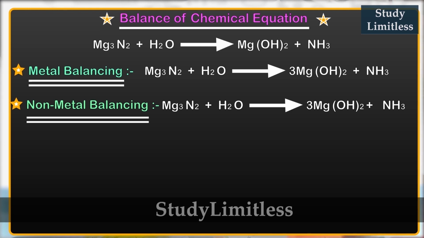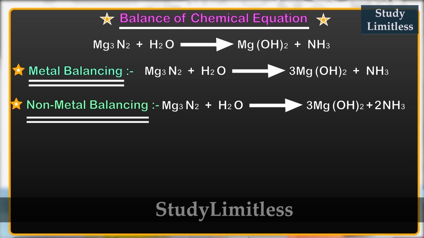So looking at the non-metals, what we have is nitrogen, and on the reactant side we have 2 nitrogen, whereas on the product side we have 1. So a simple thing, as nitrogen is available only in ammonia, we are going to add a coefficient of 2 prior to ammonia. So by adding this coefficient we have balanced nitrogen too.